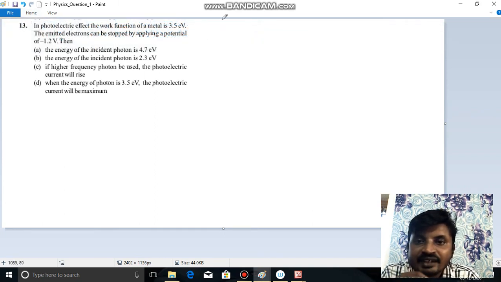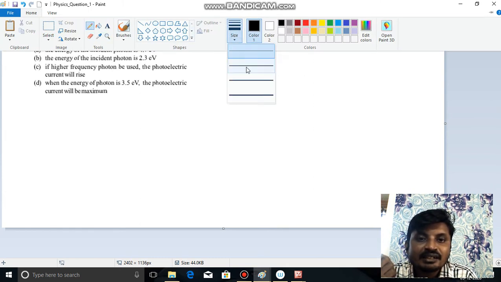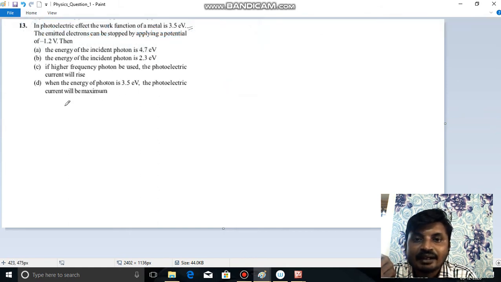In a photoelectric effect, the work function of the metal is 3.5 electron volts and the electron can be stopped by applying a potential voltage of minus 1.2 V. So this is the question. Work function of a metal is given and the stopping potential also is given.